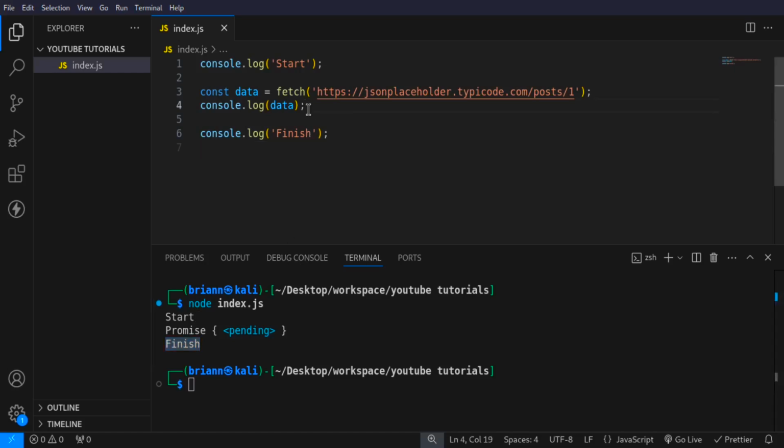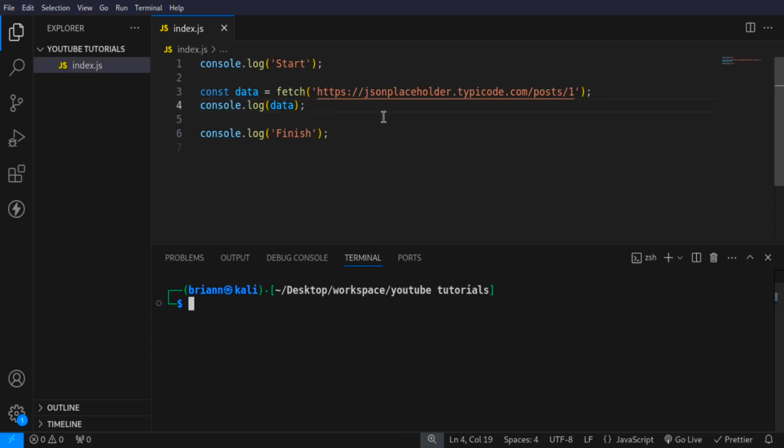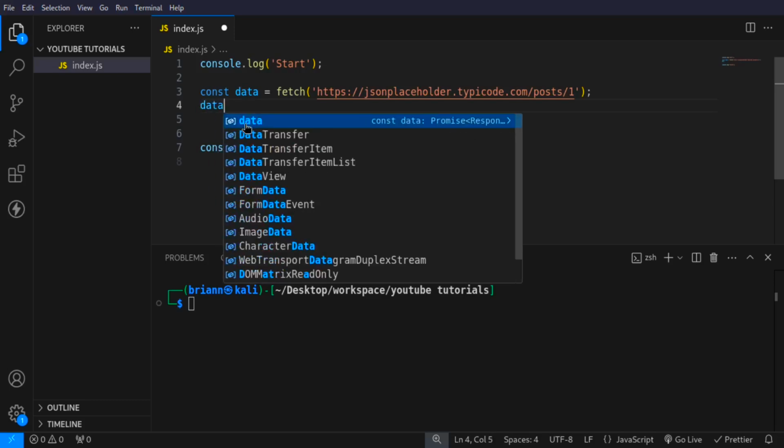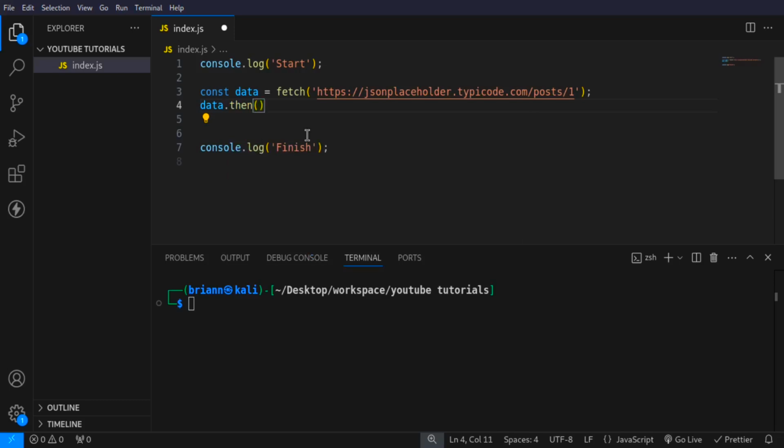So what if we wanted to have real data here? What if we want to process this data instead of pending? That's where promises come in. As I said earlier, a promise is an object which represents a future value. So what we have to do here is consume this promise. To consume this promise properly, we're going to use something called .then. So I'm going to say data, and then .then, and now here we can have the result of that fetch, and this is going to be a callback function like that. And now inside here I'm going to console log the result.